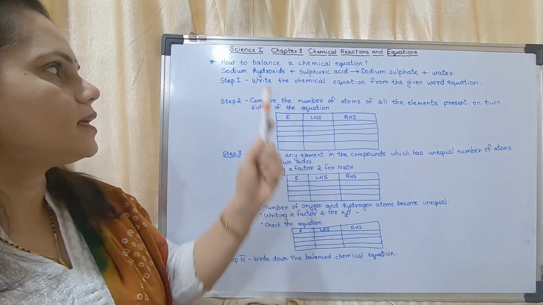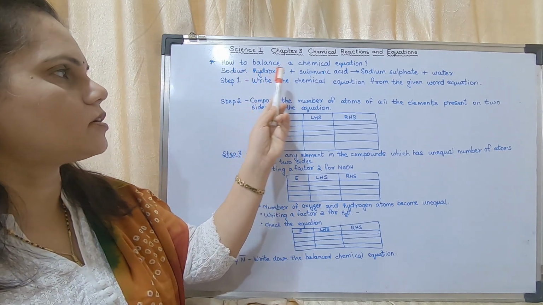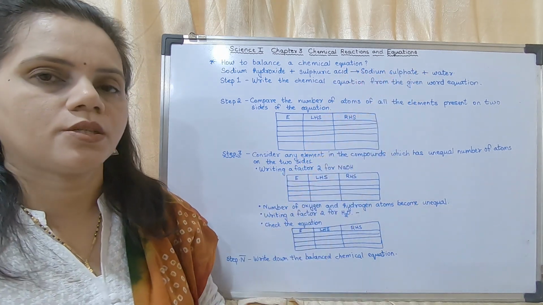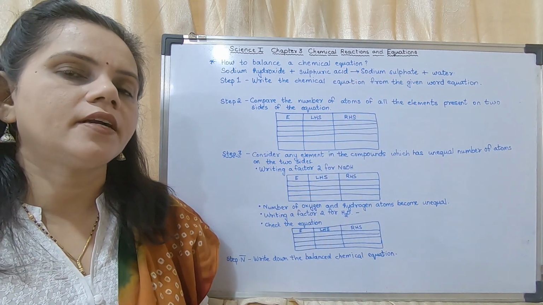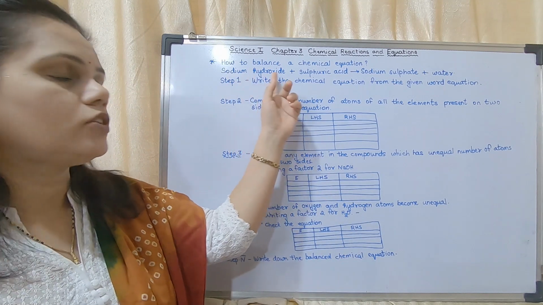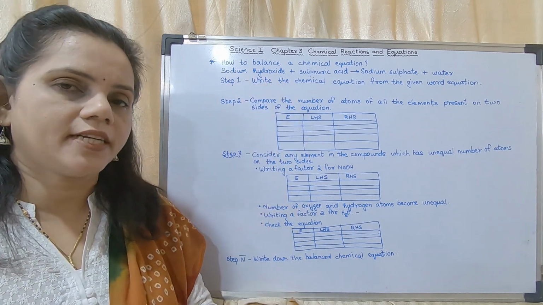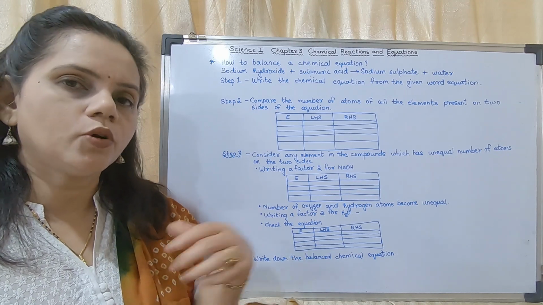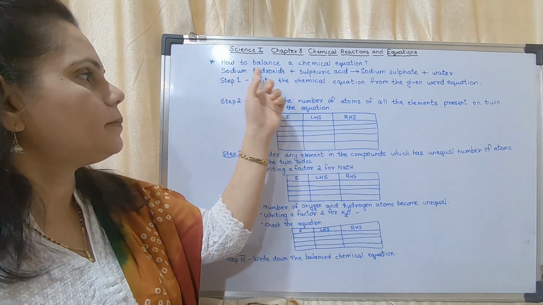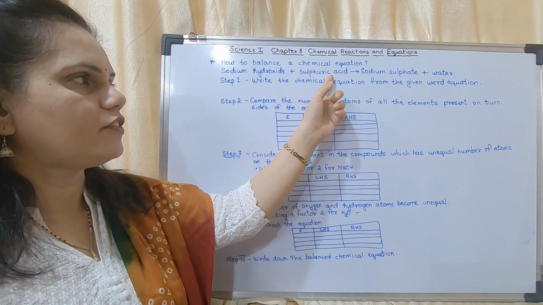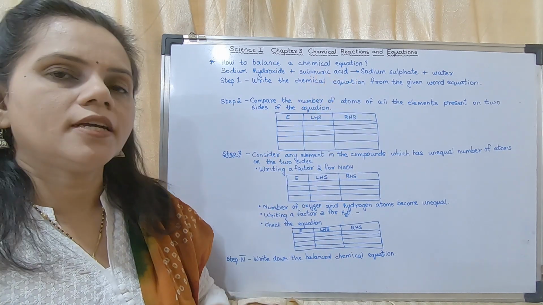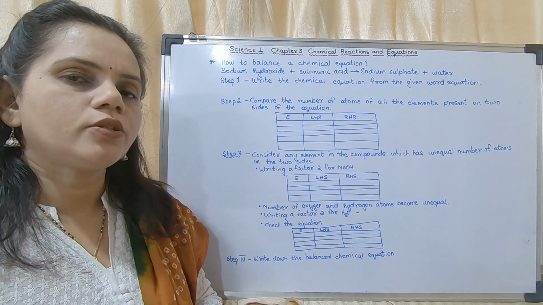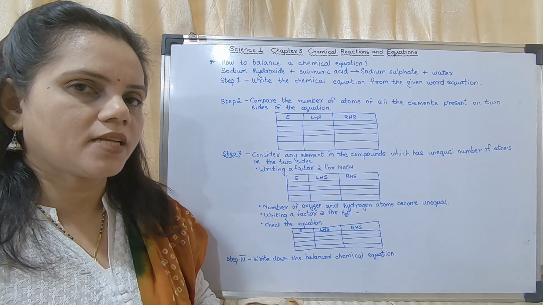Okay, so they will give you an equation: sodium hydroxide plus sulfuric acid gives sodium sulfate plus water. Now, they will give you the word equation. First you have to write the word equation as your answer in your book or on your paper. Sodium hydroxide plus sulfuric acid gives sodium sulfate plus water. Okay, now we are going to write the molecular formulas of these.